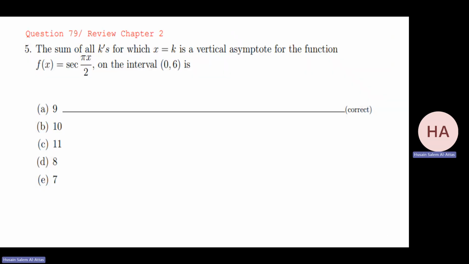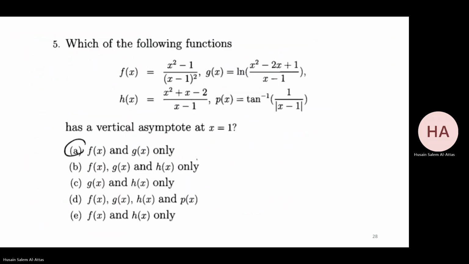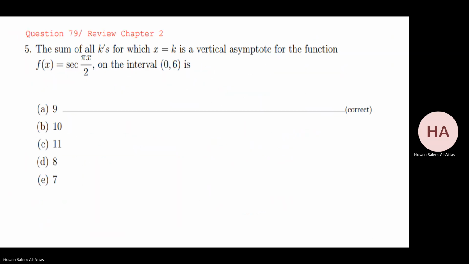The sum of all k's for which x equal k is a vertical asymptote. So I think about f of x equal secant of pi x over 2, or I can rewrite it as 1 over cosine of pi x over 2.